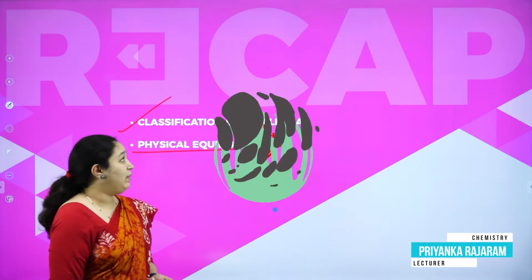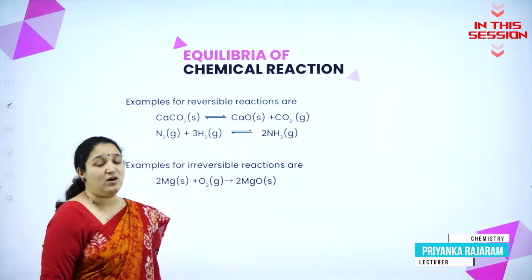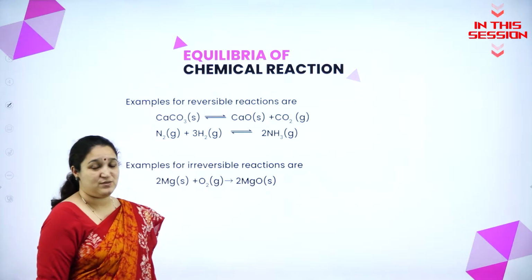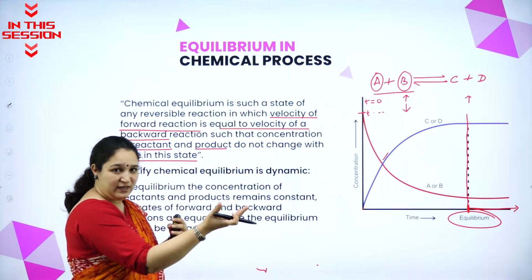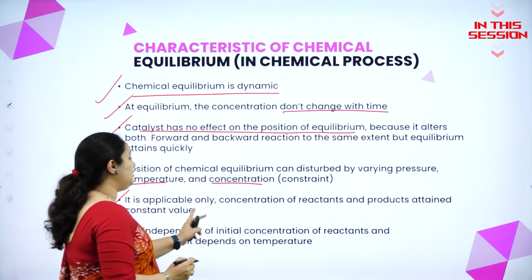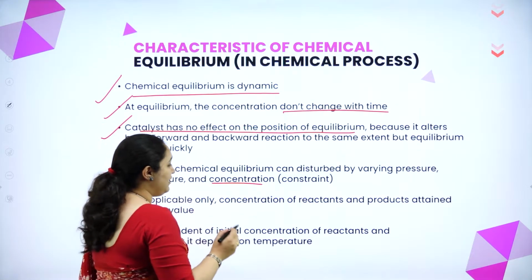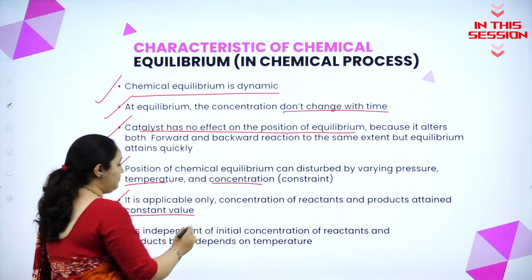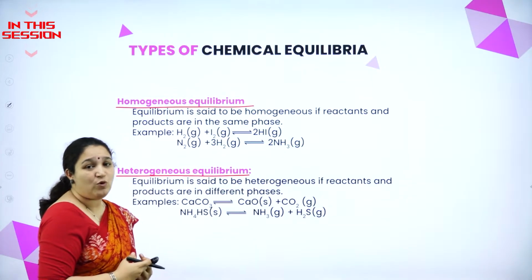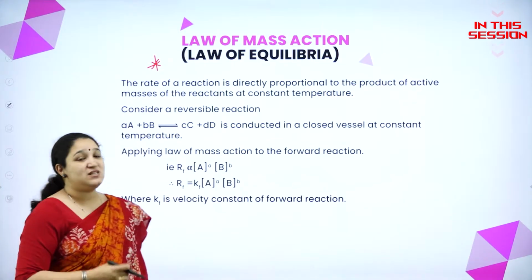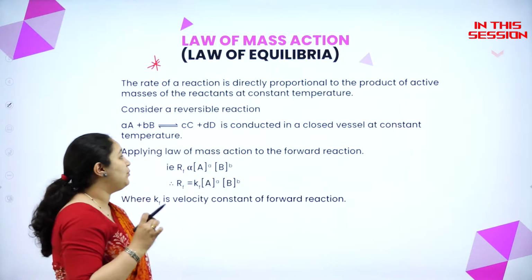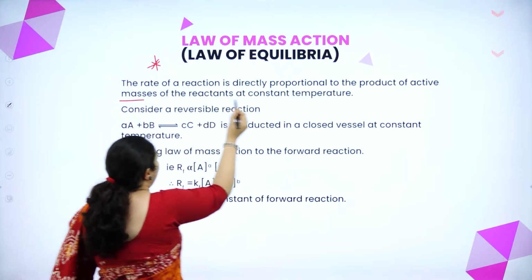Today we learn about the equilibria of chemical reactions. With what speed A and B are reacting to give C and D, it is applicable only when the concentrations of reactant and product attain constant value. Now what is the meaning of homogeneous equilibrium? The rate of the reaction is directly proportional to the product of active masses.